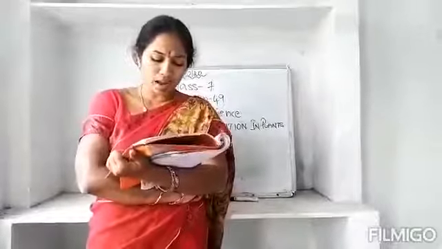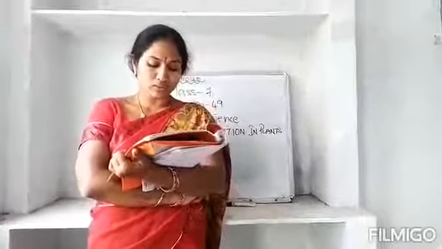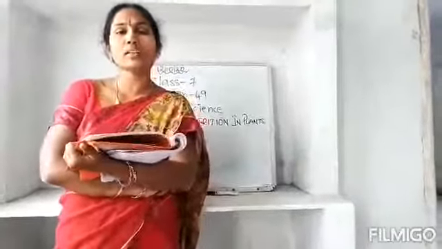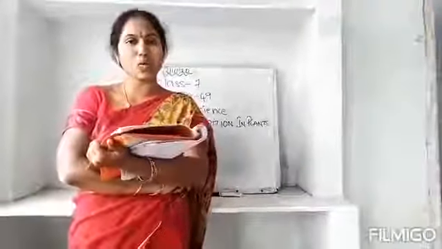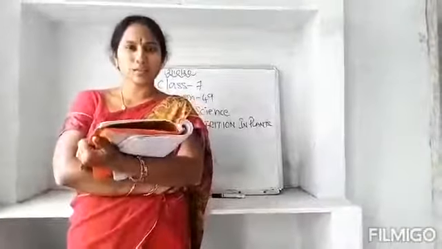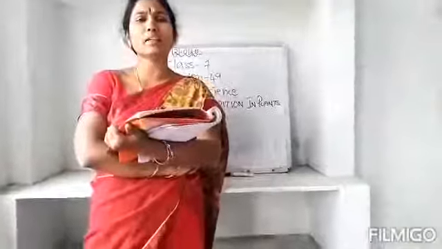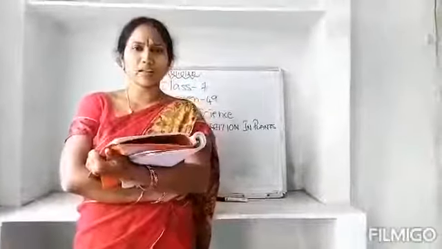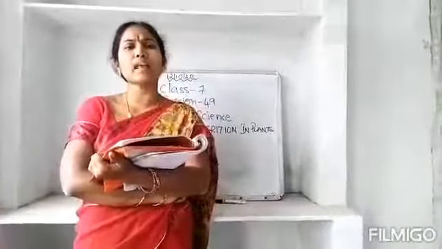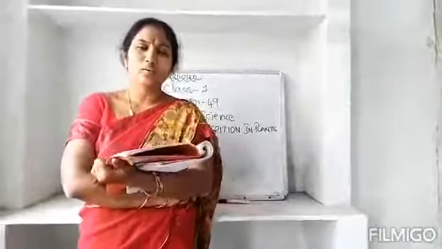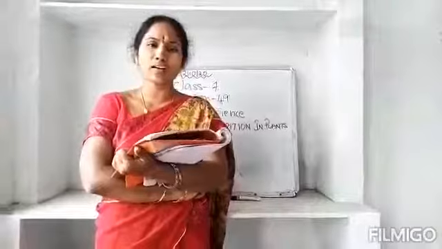Aristotle, 2000 years ago, said that whatever the plants are getting from the soil, suppose they are getting the minerals from the soil, vitamins from the soil, and vitamin D from the sunlight, right? All these things they are getting and they are able to give all those things to the people who are eating the plants.